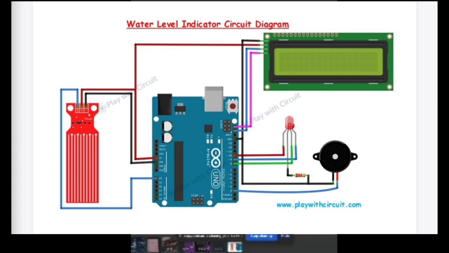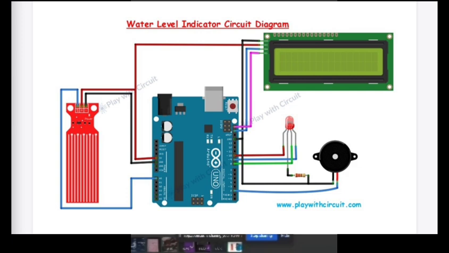I will explain the circuit diagram of the flood monitoring system. This circuit is used to monitor the water level in a tank. When the level rises, the sensor detects it and sends the data to the Arduino. The Arduino then displays the level on the LCD screen and also activates an LED or buzzer when the tank is full. The main components we used are Arduino Uno, water level sensor, LED indicator, buzzer, connecting wires and resistors.